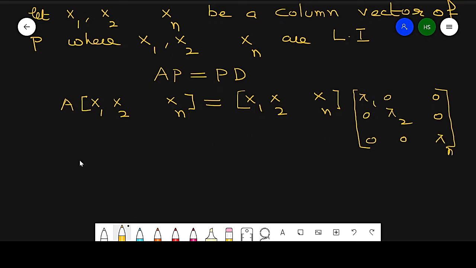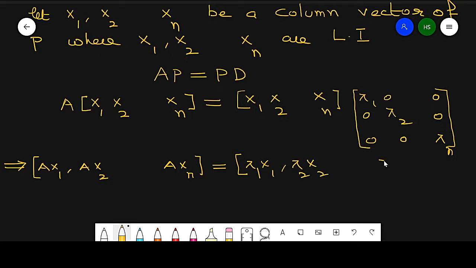Just multiplying, we get the matrix with columns Ax1, Ax2, Axn equal to the matrix with columns lambda 1 x1, lambda 2 x2, and lambda n xn.